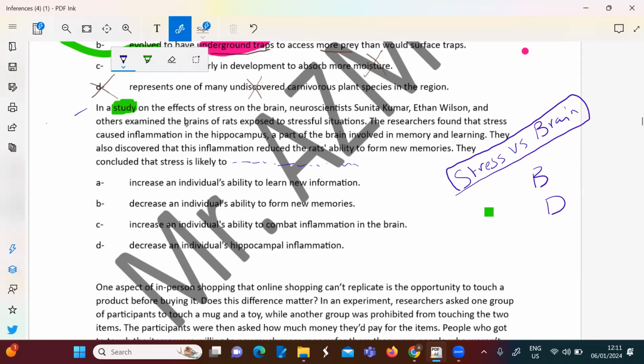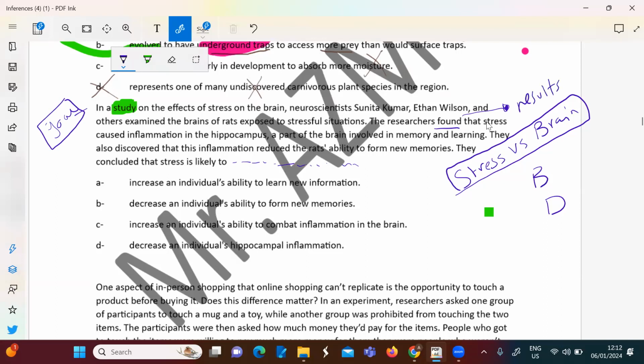So we started with the goal of the study. Since he said the researchers found, he's going to express what? The goal of the study or the results of the study? The results, yes, the findings.